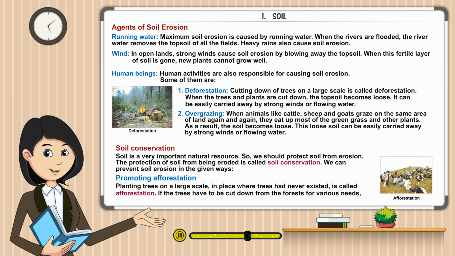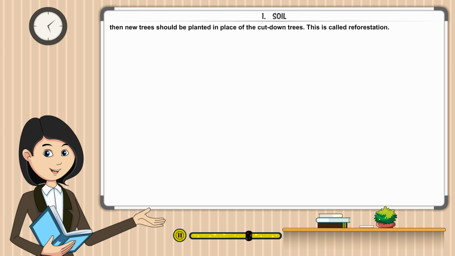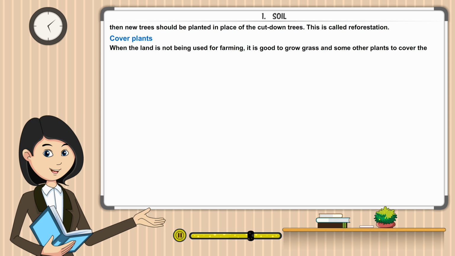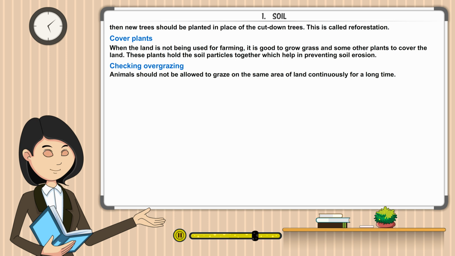If the trees have to be cut down from the forests for various needs, then new trees should be planted in place of the cut down trees. This is called reforestation. Cover plants. When the land is not being used for farming, it is good to grow grass and some other plants to cover the land. These plants hold the soil particles together, which helps in preventing soil erosion. Checking overgrazing. Animals should not be allowed to graze on the same area of land continuously for a long time.